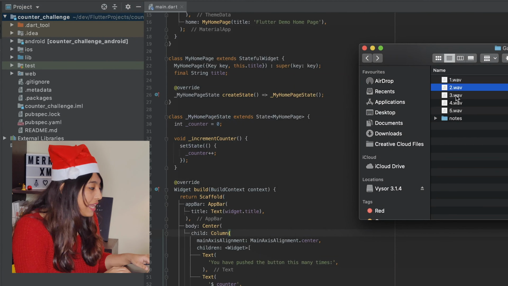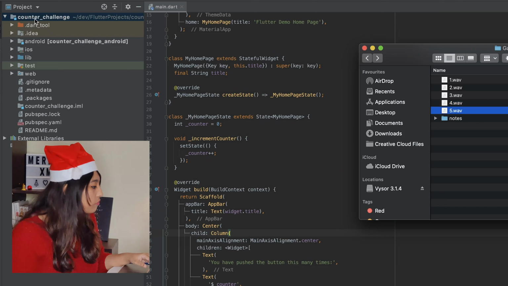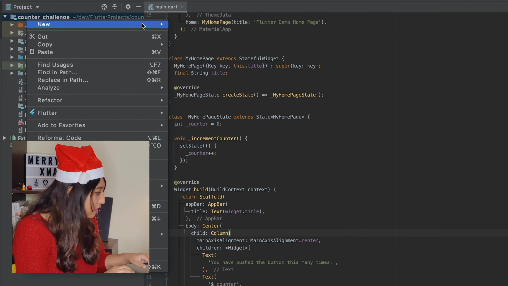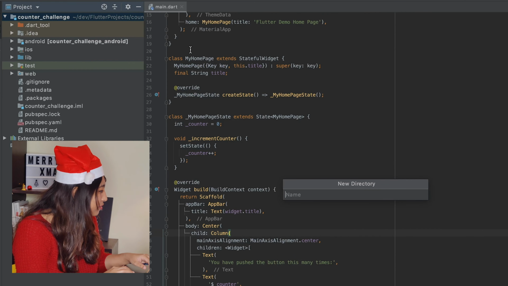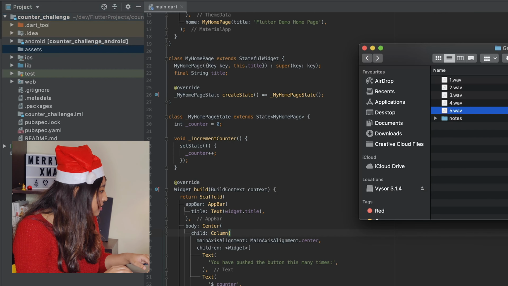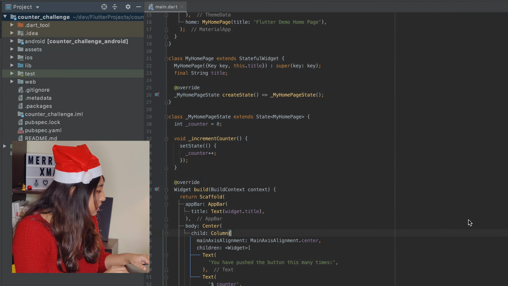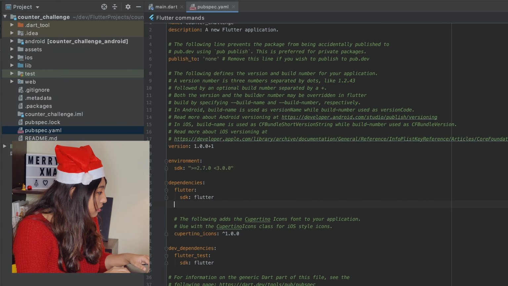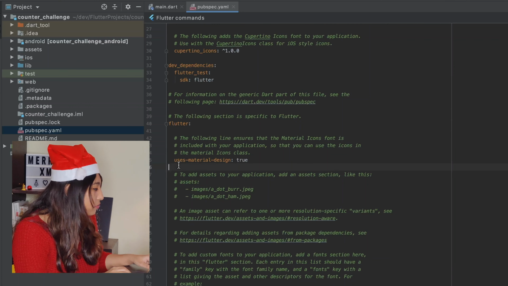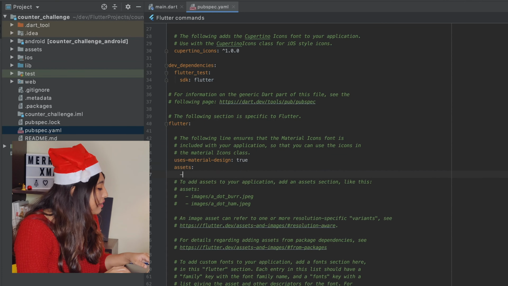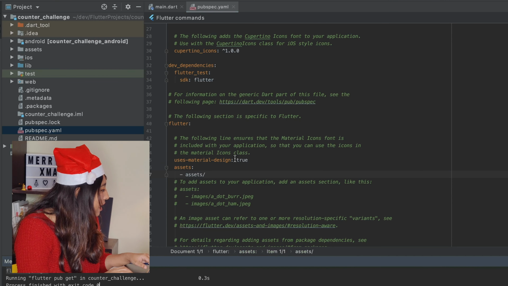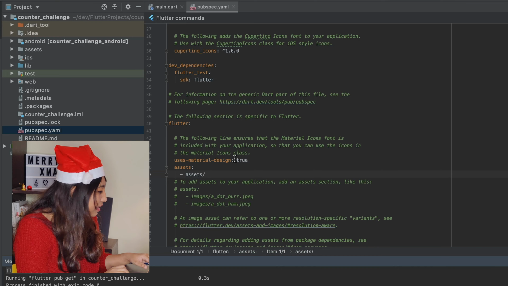Next we have all the assets ready, which is the 1, 2, 3, 4, 5 .wav files, and I'm going to create an assets folder right here and add all the files. Then I add the reference in the pubspec.yaml. I'll just have to refer to the folder, I don't have to refer to all the files individually, so I will write it right here, and our assets are ready.